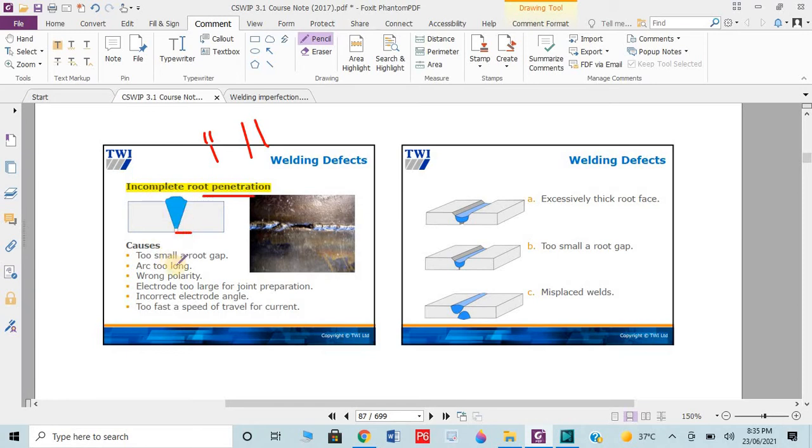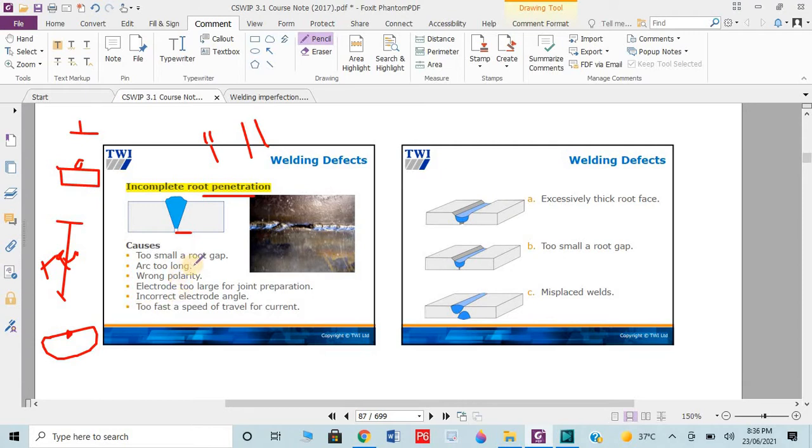Penetration is not proper. The second cause could be arc length too high, meaning the electrode is far away from the base metal. If the distance from the electrode to the base metal, the arc length, is too high, it means that we have less temperature. Remember, if we increase the arc length, then the temperature will be reduced. The arc width will be increased, but the temperature at the concentrated point will reduce. You got my point? Due to that, the penetration will not occur, meaning fusion will not occur.